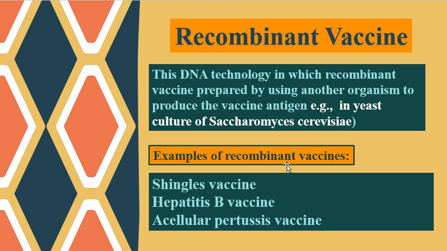Examples of recombinant vaccines are the shingles vaccine, hepatitis B vaccine, and acellular pertussis vaccine.